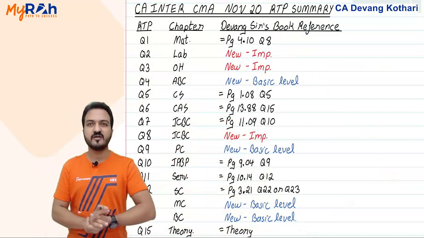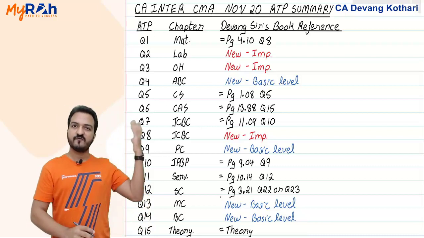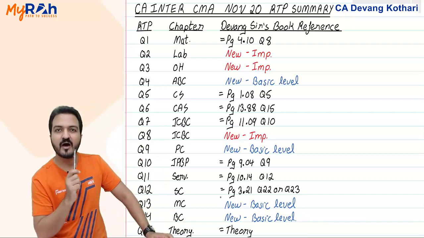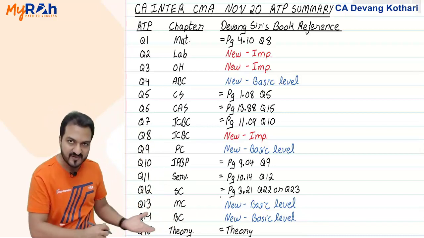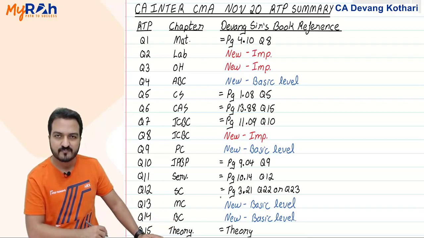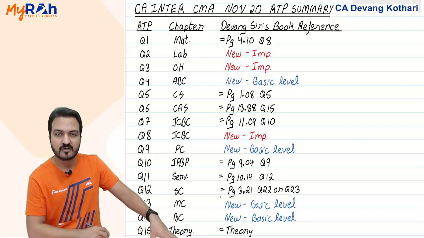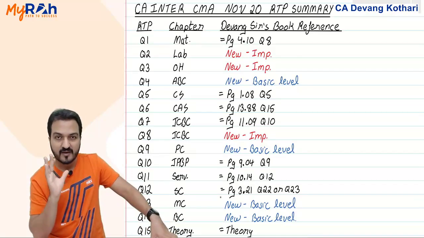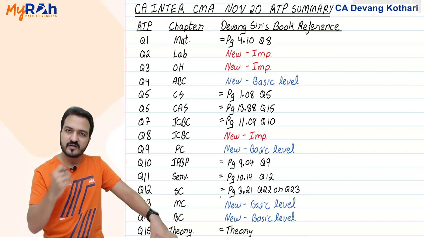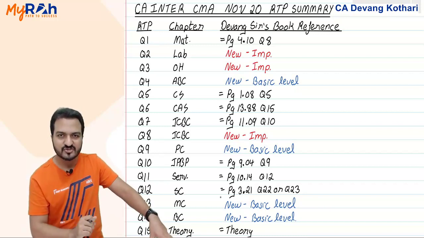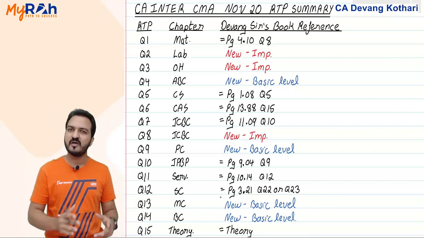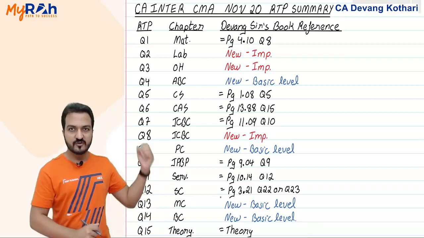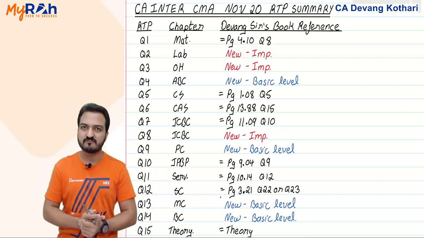I've made a summary for the November 20 RTP over here. There are a total of 15 questions in your RTP, and the 15th question is a theory question. Out of these 15 questions, 8 are entirely direct questions from my book. Naturally, numbers and figures will be changing, but it is exactly the same kind of questions that we have in the book. I've also given you the reference of the page numbers of my book there.